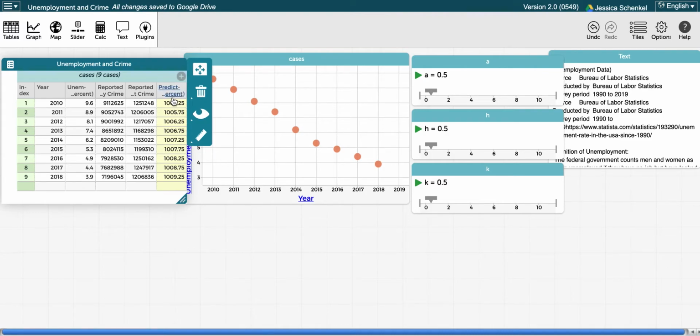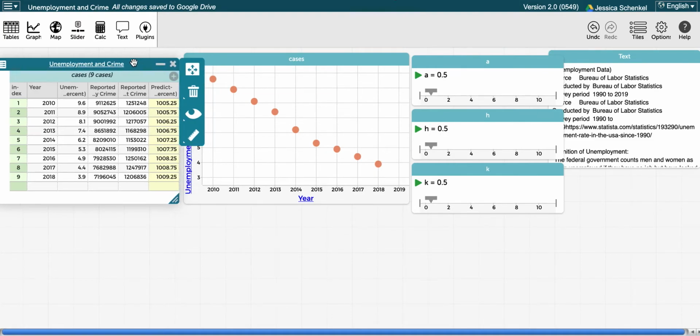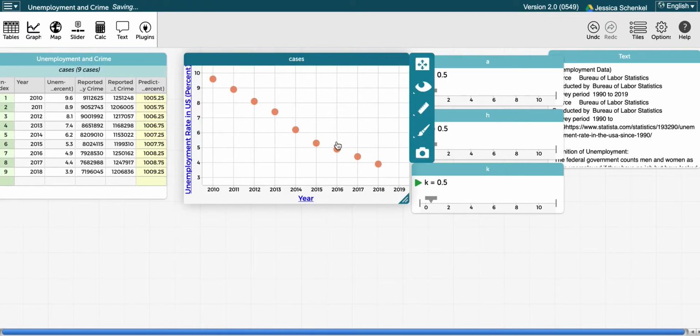So you'll notice that these predicted unemployment numbers aren't even close to my actual unemployment numbers, and they should be somewhat close if this is going to be a model. And that is because of my A, H, and K right here. It just doesn't make any sense based on this A, H, and K. Right now I have a line with a slope of a half going through the point 1/2, 1/2, which is probably not going to be good for this. As you can tell, I'm going to need a negative slope.